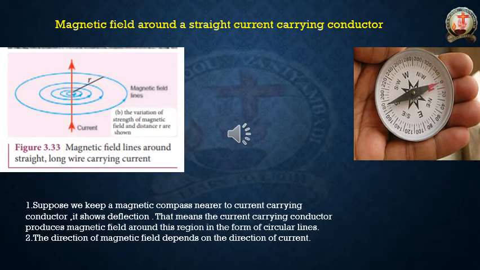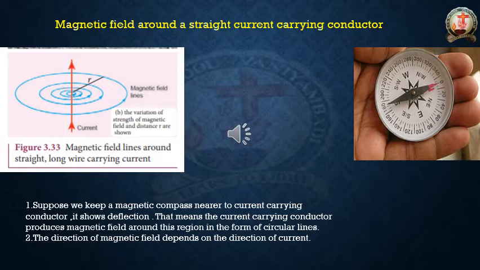Next concept is the magnetic field around a straight current carrying conductor. In this concept, first of all, please see the two images I inserted here. In the first image, the red color line is the conductor, and the arrow marks on the line show the current. So that is the current carrying conductor.